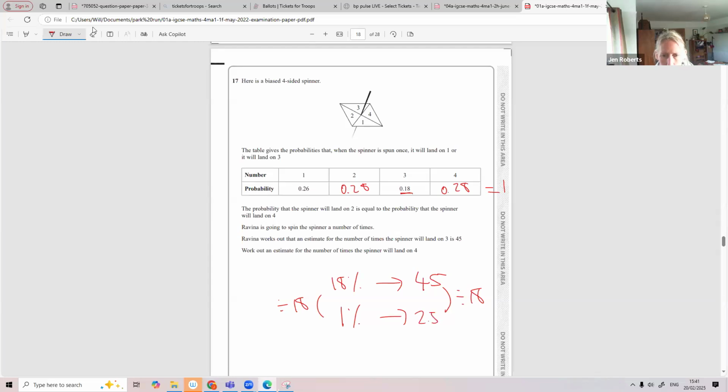I want to work out how many times it lands on a 4. It lands on a 4 28% of times, right? Because 0.28 is 28%. And times this by 28, gives you 70.